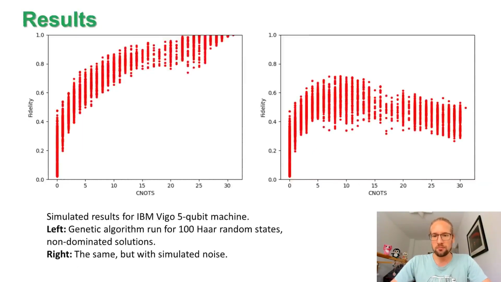Okay, and here are some results. So this left graph here presents the optimal trade-offs between the circuit cost and fidelity, where we have actually CNOTs here on the horizontal axis, and here we have run the genetic algorithm for 100 different Haar random states.